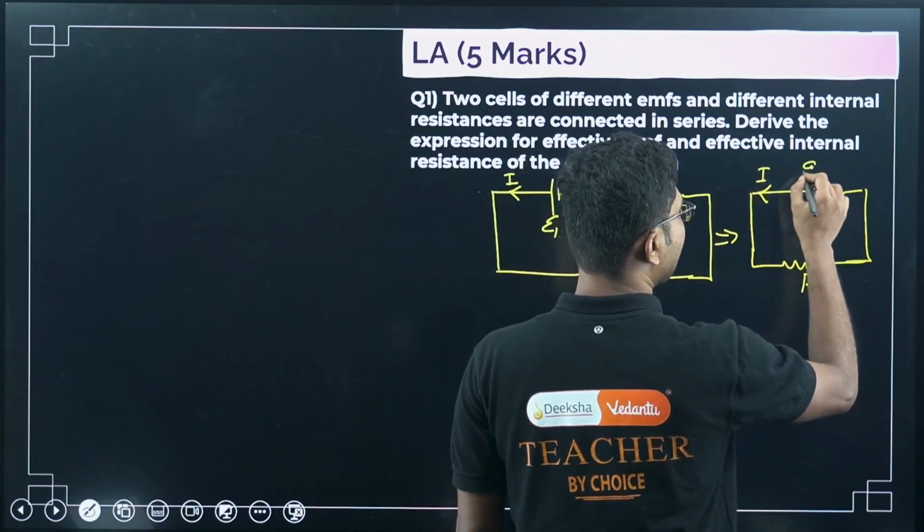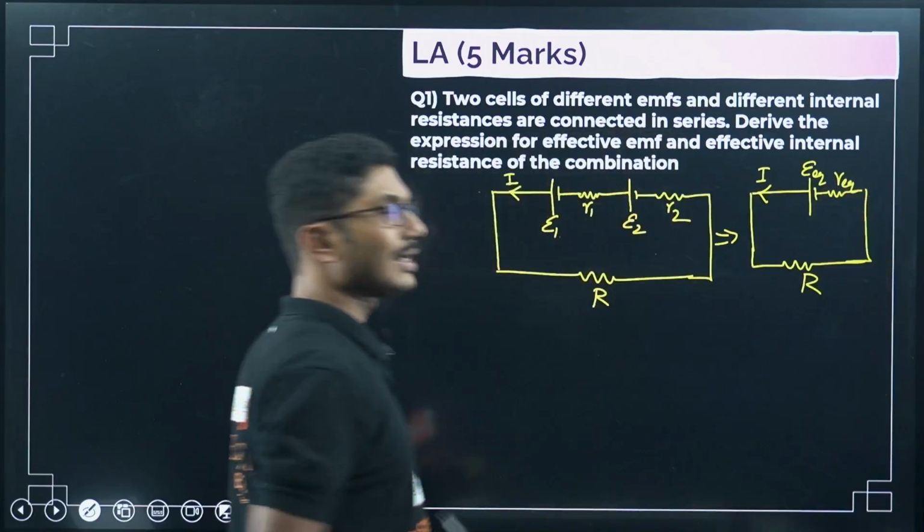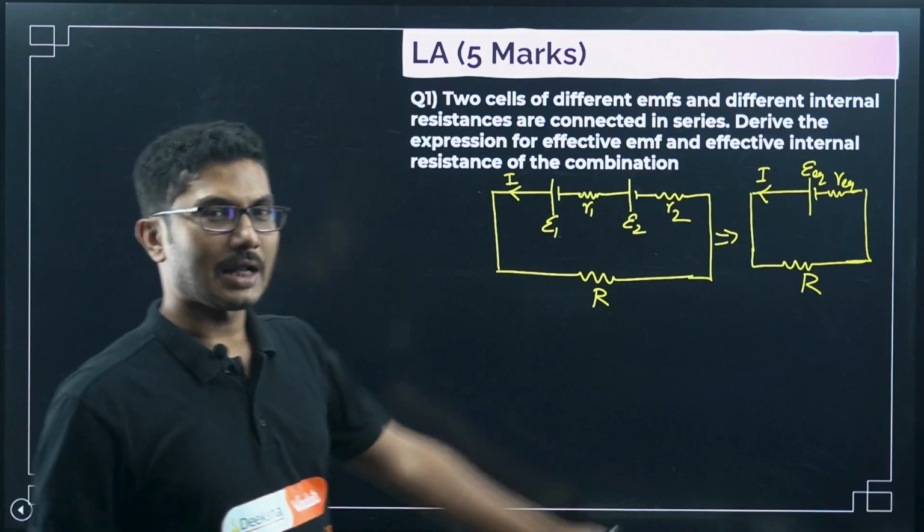So this is epsilon equivalent and this is R equivalent. Our target is to find epsilon equivalent and R equivalent.